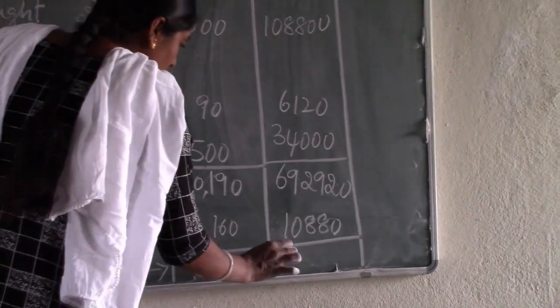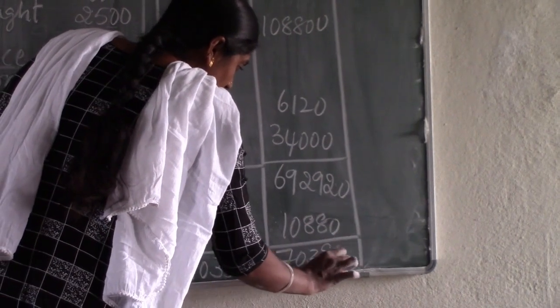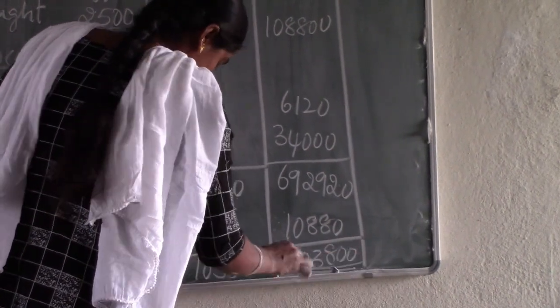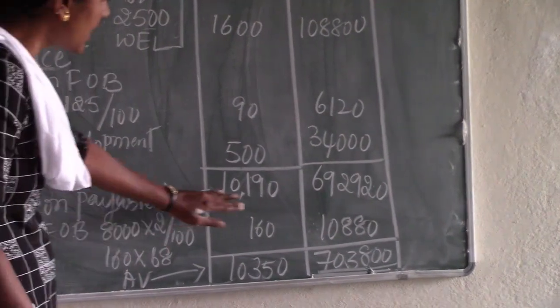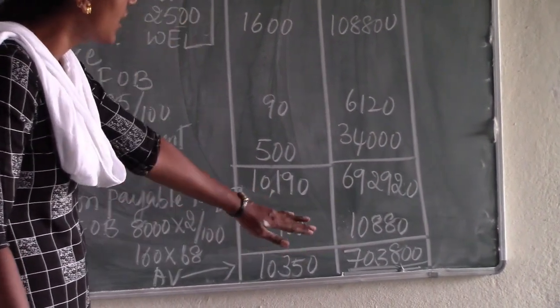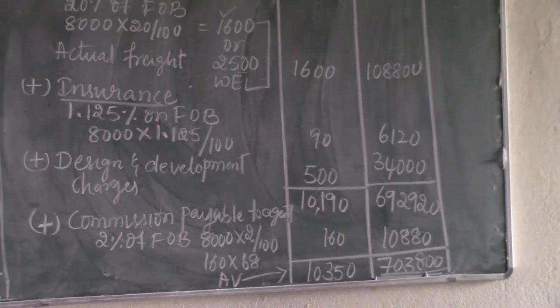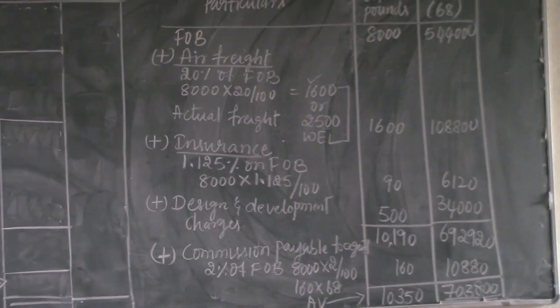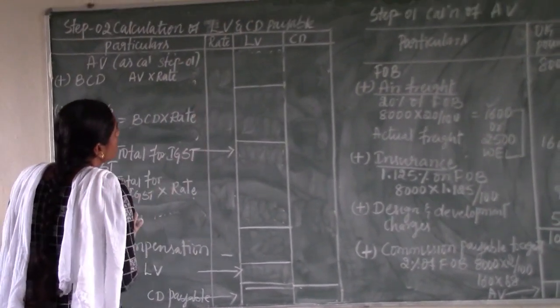Therefore, assessable value in Indian rupees is 7,03,800. Now, with the help of this assessable value in Indian rupees, we will calculate step 2. See, step 2 is calculation of landed value and customs duty payable.